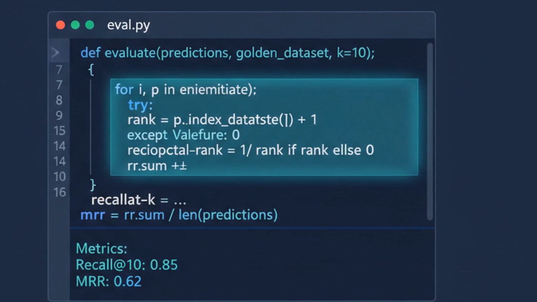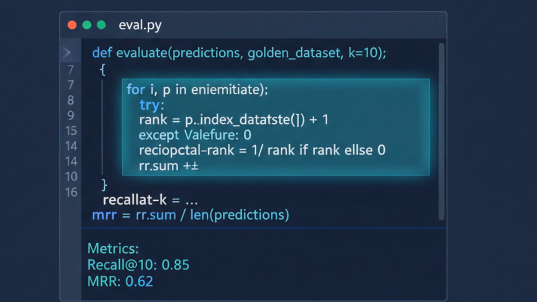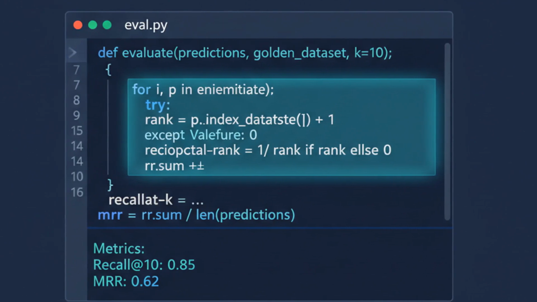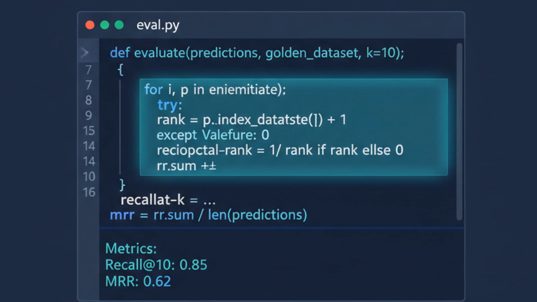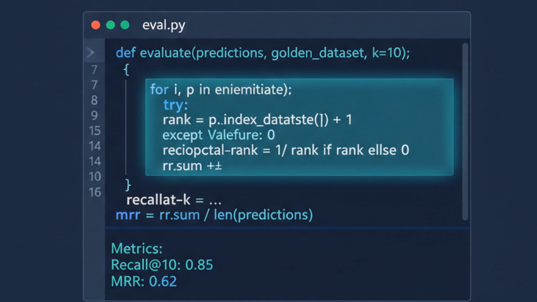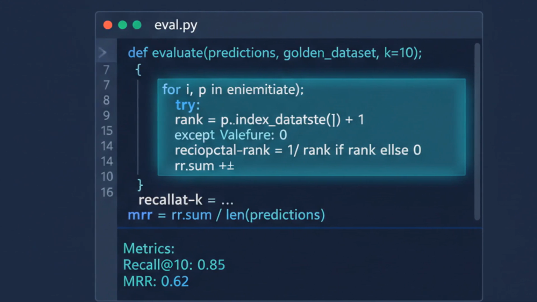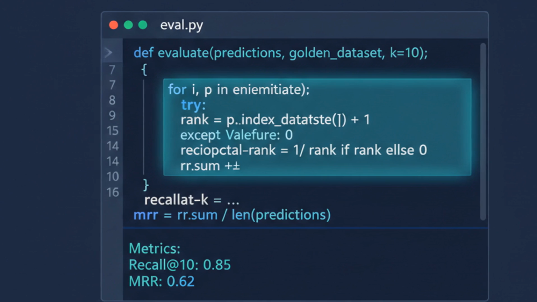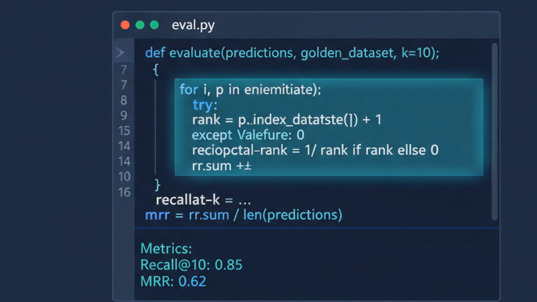MRR, mean reciprocal rank, rewards putting the right answer near the top. And nDCG accounts for graded relevance across the ranking. Run these on every pipeline change. When you tune chunk size, swap embedding models, or adjust RRF's K, these numbers tell you whether you actually improved or just moved the deck chairs.